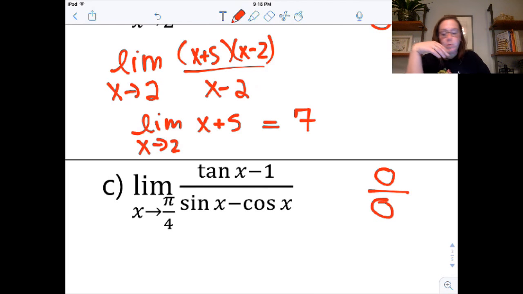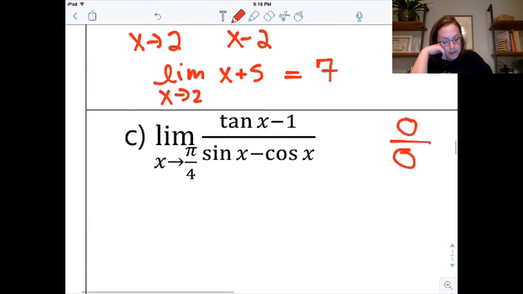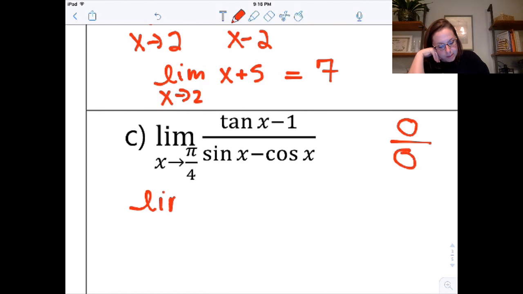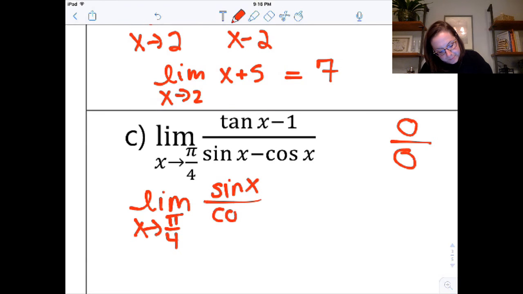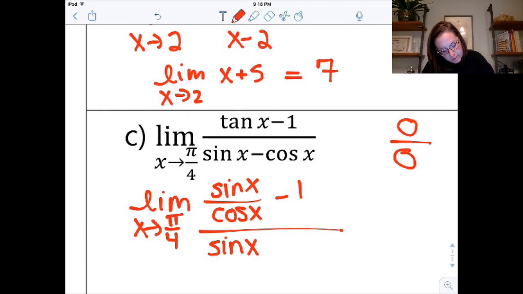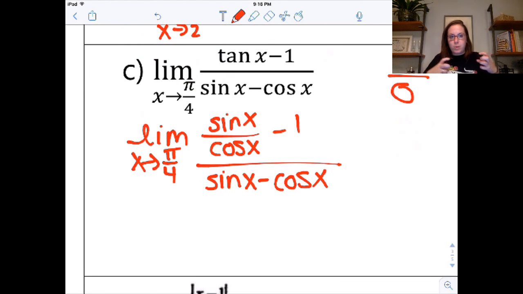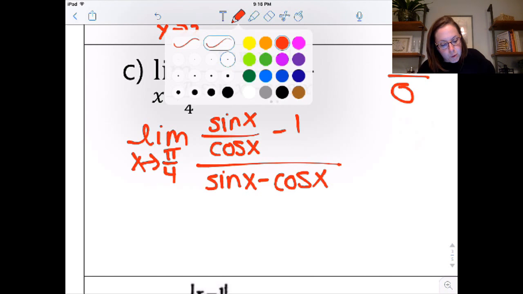So now I'm going to do some simplifying, right? Let's see where I would start. The limit as x approaches pi over 4 of, there's no squared, so I would not go Pythagorean here. I would say this is sine x over cos x minus 1 over sine x minus cos x. Now, some people like to multiply through by the common denominator on the top and the bottom. You can do that. I kind of like just working from the top and then going to the bottom. It doesn't matter to me what you do, but I've seen more of you guys do this.